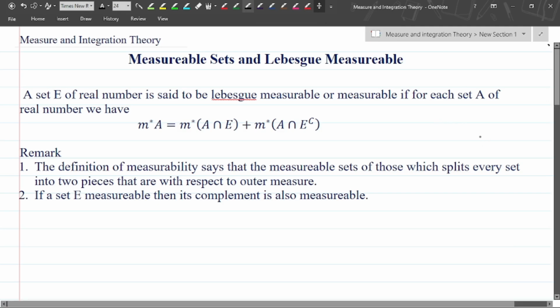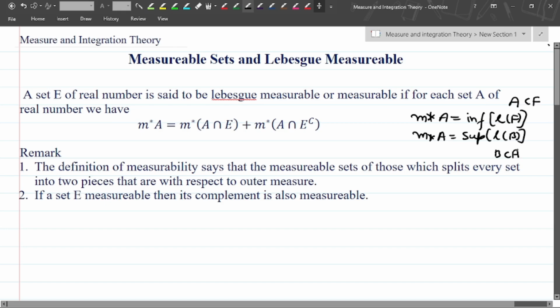For example, if you have a set A, the outer measure is denoted in this way, and it is basically the infimum of the lengths of all the open sets. Similarly, the inner measure is the supremum of the lengths of bounded sets, where A is contained in F and B is contained in A. So in a Lebesgue measurable set, the outer measure and inner measure are equal.